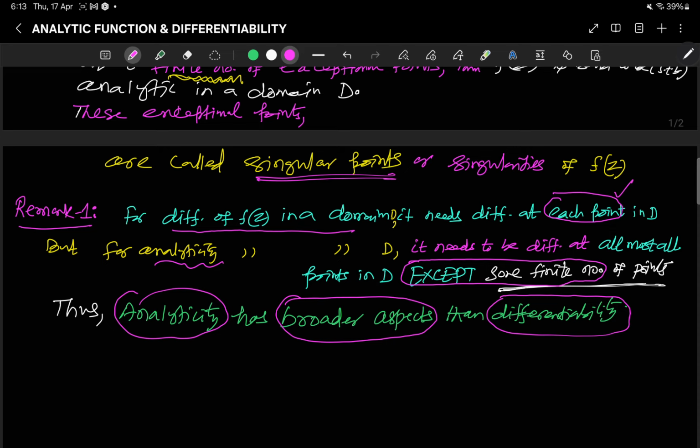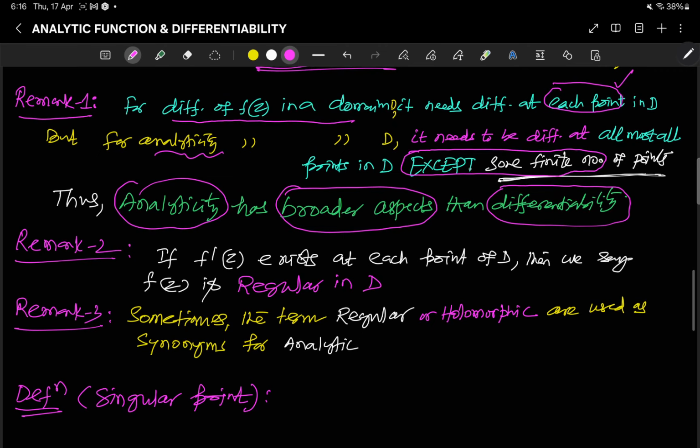And in this line, if it is analytic at every point, then there is a term, it is called regular. In analyticity we may exclude some finite points, but if it is differentiable at each point, that is, if f'(z) exists at each point, we call it regular instead of analytic. However, regular or holomorphic are used as synonyms of analytic, okay?